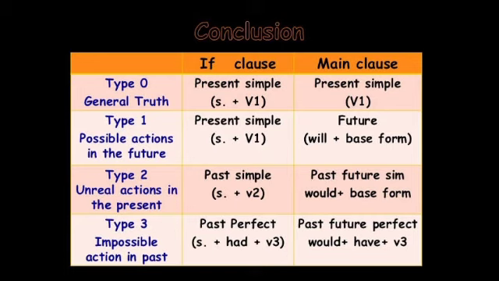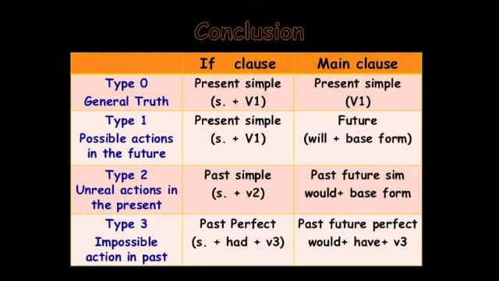Then type 2. Type 2 to express unreal actions in the present, just imaginary actions, unreal actions in the present. Okay, and the format of type 2 is subject plus V2 in if clause, and in main clause would or should or could or might plus V1. Okay, it is very simple, children. Type 1 subject plus V1, will or shall or can or may plus V1. Type 2 subject plus V2, so would or should or could or might plus V1.